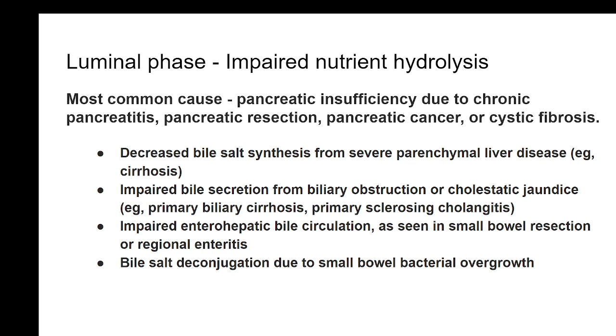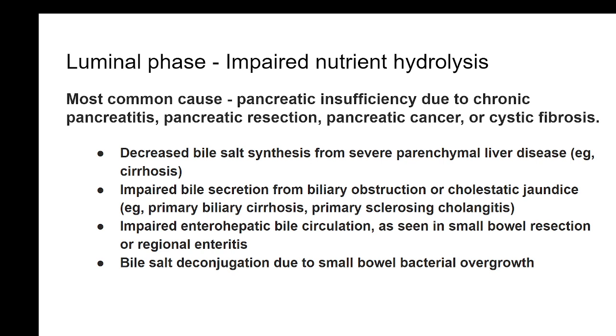Or the other conditions could be patients who have parenchymal liver disorders, like a disease of the liver such as cirrhosis, where the bile secretion is not proper, or the bile secretion is reduced due to biliary obstructing pathologies of different sorts, and patients who have impaired enterohepatic circulation.